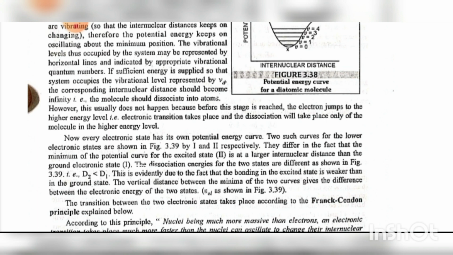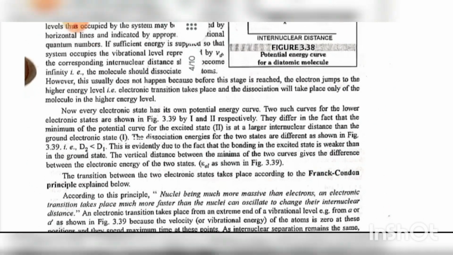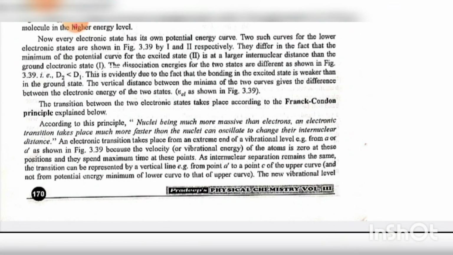The transition between the two electronic states takes place according to the Franck-Condon principle explained above. According to this principle, nuclei being much more massive than electrons, an electronic transition takes place much faster than the nuclei can oscillate to change their internuclear distance. An electronic transition takes place from an extreme end of a vibrational level, for example from A or A dash as shown in figure 3.39, because the velocity of the atom is zero at these positions and they spend maximum time at these points.